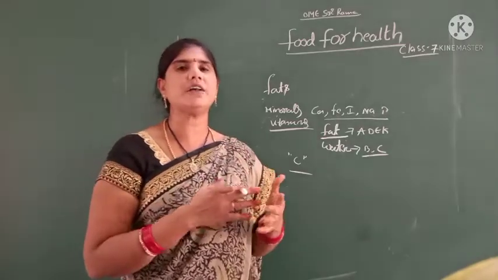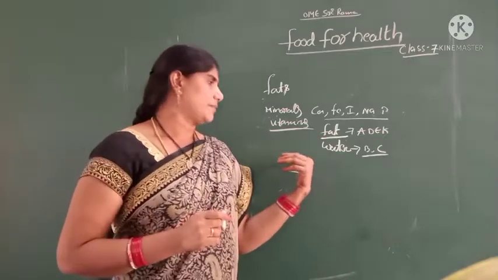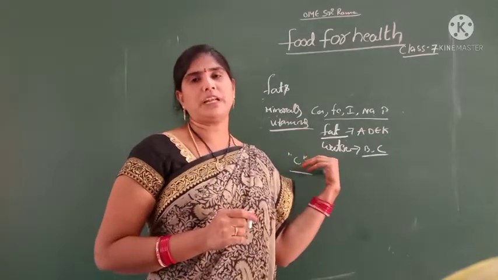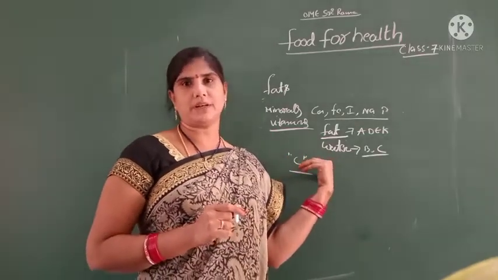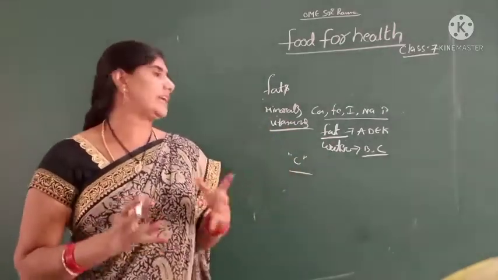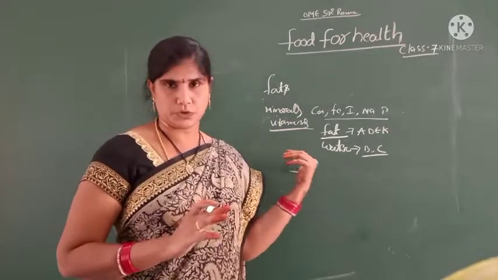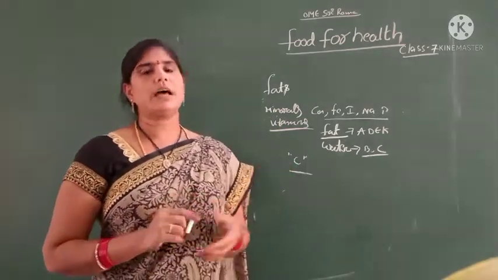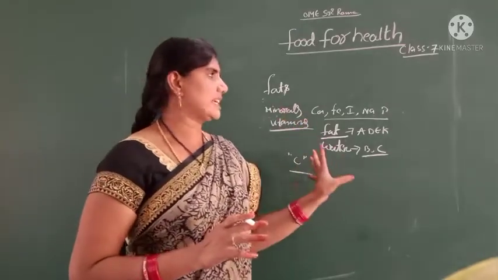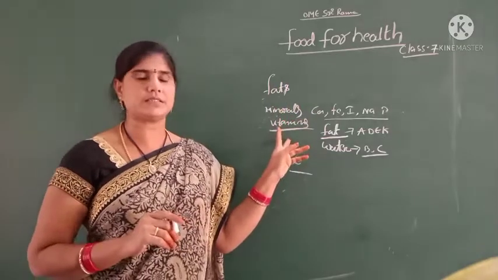What did you observe? The paper turned white, so lemon contains vitamin C. Less white color means less vitamin C is available in citrus fruits or lemon. Okay children, the previous class introduced vitamins and minerals.